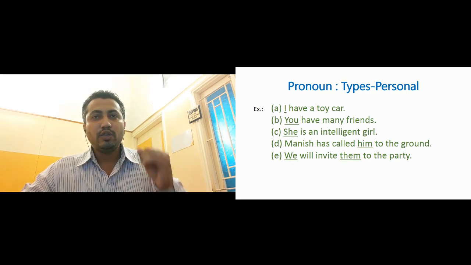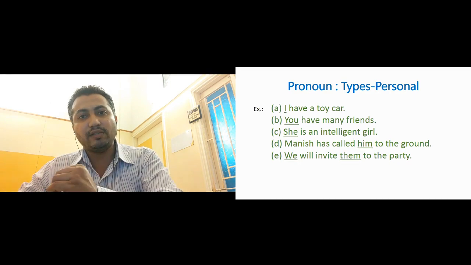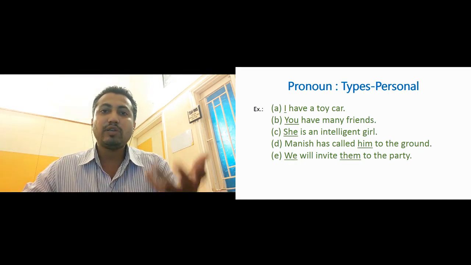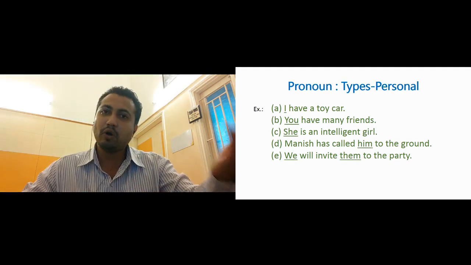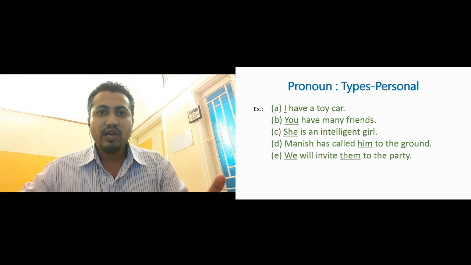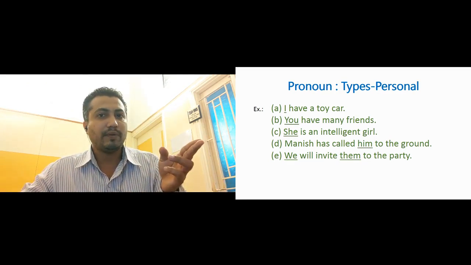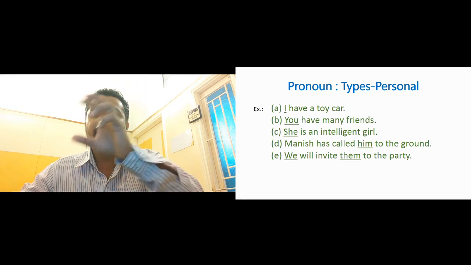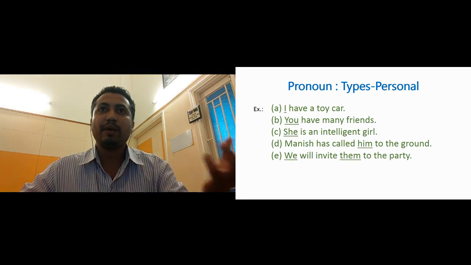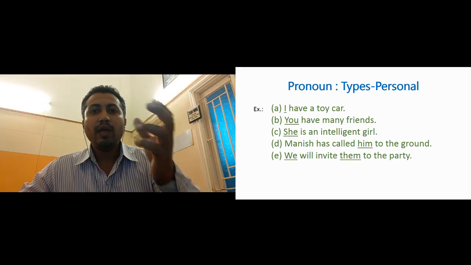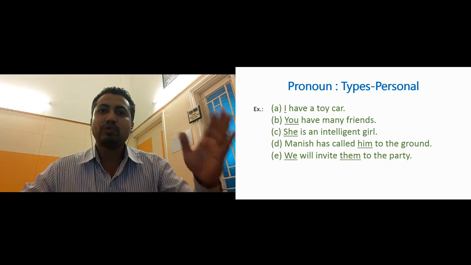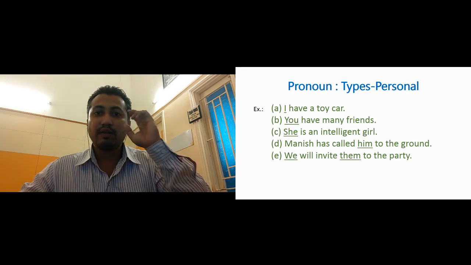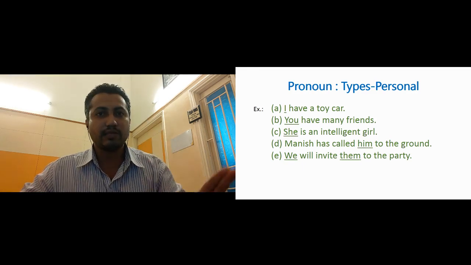Now next sentence: You have many friends. Here who has many friends? You. So the sentence is talking about you. So you is the subject. Now you is second person. It is the subject because it is placed before the verb. What is the verb here? Have. You is used before the verb, so it is a subject, but the person is second person.